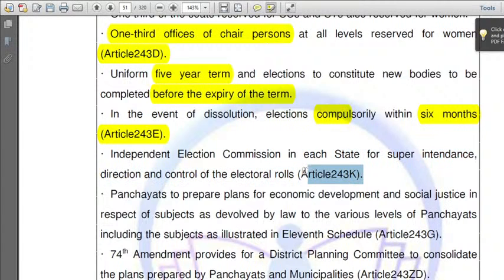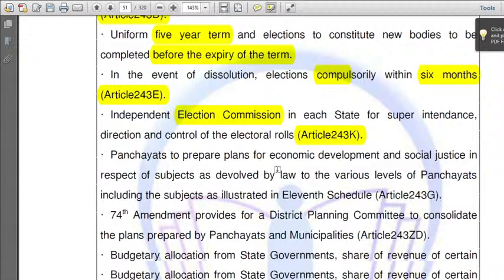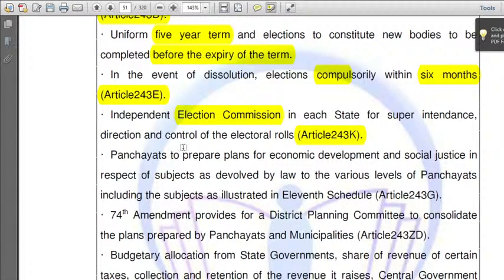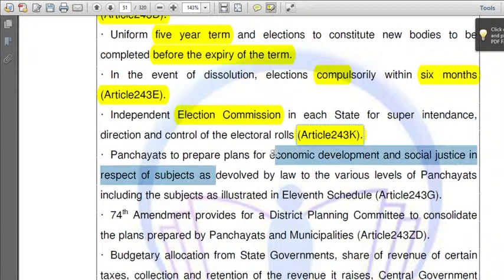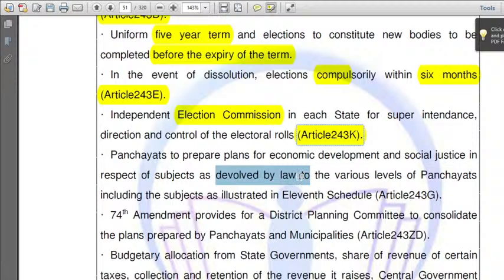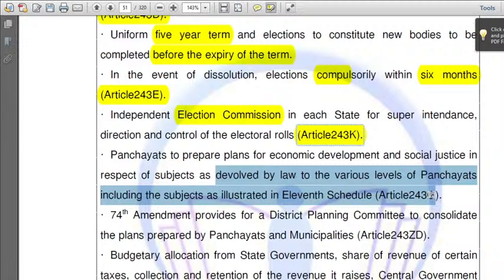An independent election commission in each state for superintendence, direction and control of electoral rolls, according to Article 243K. That means who takes care of the elections of Panchayat Raj institutions? The State Election Commission, not the Election Commission. Next, panchayats to prepare plans. Who prepares plans and for what? Panchayats prepare plans for economic development and social justice in respect of subjects as devolved by law. What does it mean? I'll tell you now. Don't worry. At various levels of panchayats, including the subjects illustrated in the 11th Schedule, Article 243G.